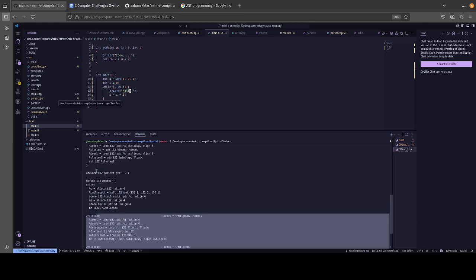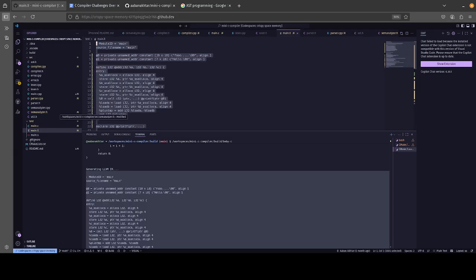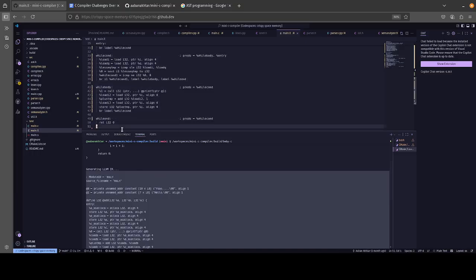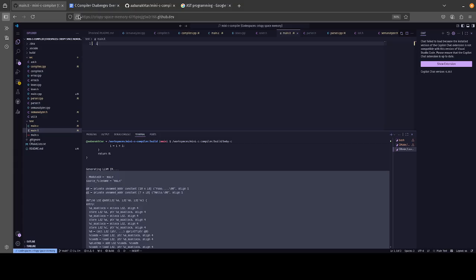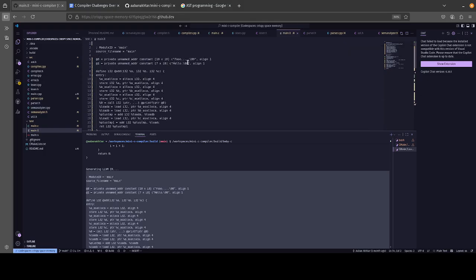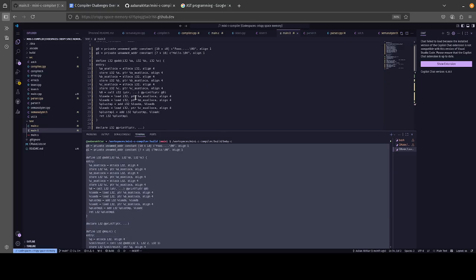In order to actually see this doing some cool things, we want to copy this LLVM IR and run it through something called LLI. LLI is a tool created by LLVM, and the idea is that LLI can take IR generated by LLVM, just-in-time compile it, and then actually execute it. This allows us to see what's actually happening in the compiler without skipping the steps and jumping straight into x86.